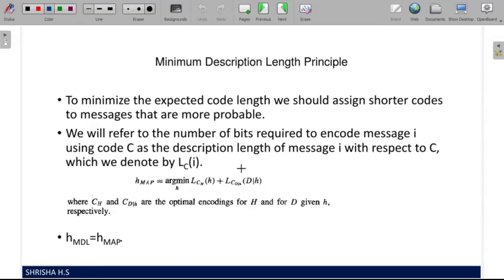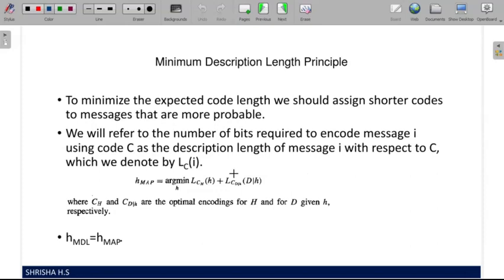Some messages have a higher probability of being transmitted. Suppose we have 10 messages and the fifth message has a higher probability of being selected and transmitted. Some messages are more important and are transmitted often, while less important messages are transmitted very rarely.